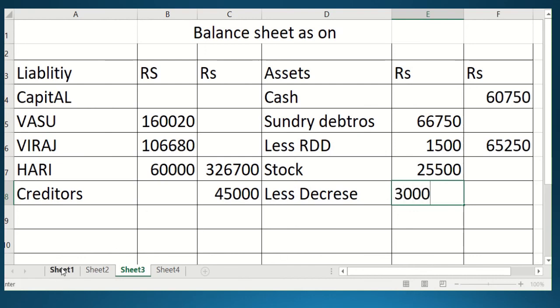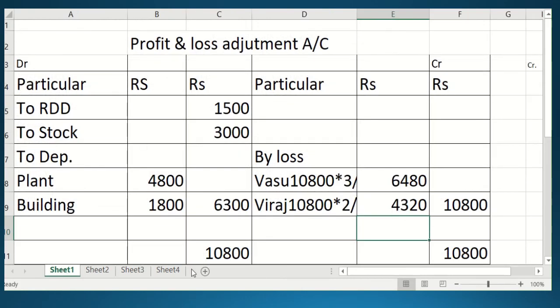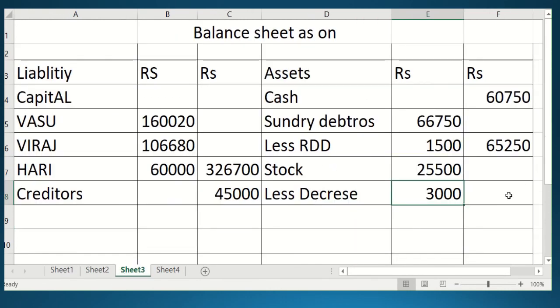You have already recorded it in the profit and loss adjustment, so you have to see and write the things. And what will go in the outer column? The final value of the stock will go. 22,500 should be shown in the outer column, so the difference will be the decrease.